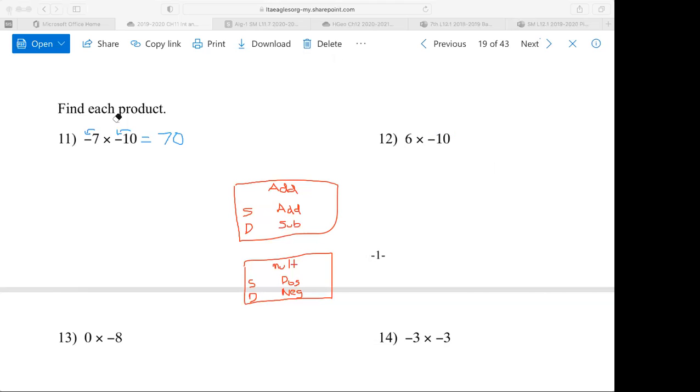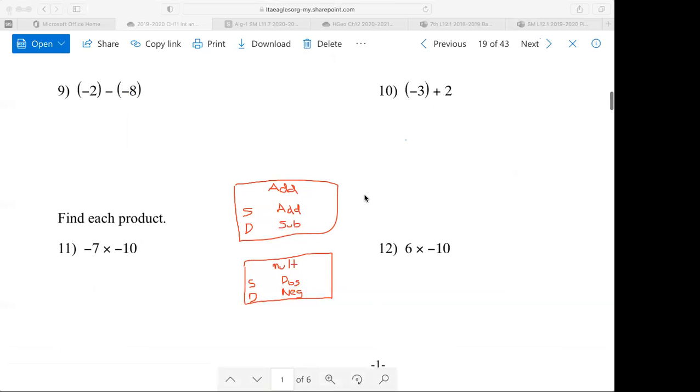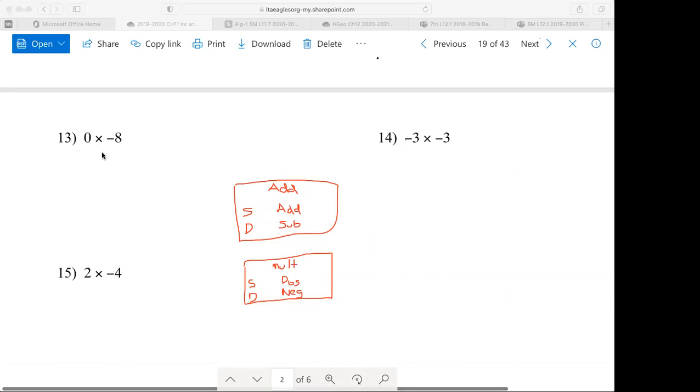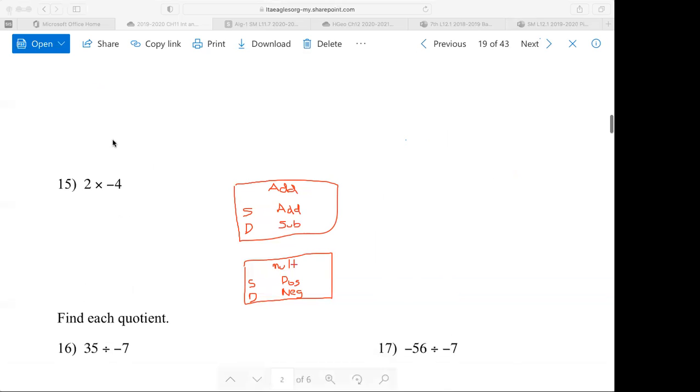Division problems are no different than the multiplication problems for whether the answer is positive or negative. It's the same rule. Let me talk about 13. 0 times any number is 0. So even though you might think the answer is -0, technically 0 is neither positive nor negative. 0 times any number, positive or negative, is 0. So if you're multiplying anything times 0, the answer is always 0.